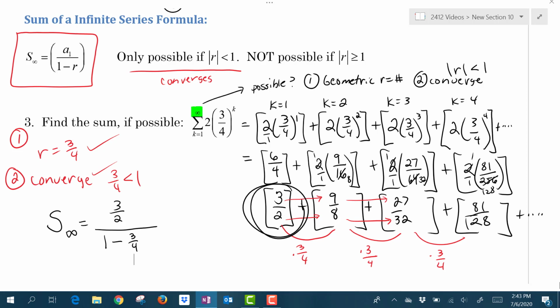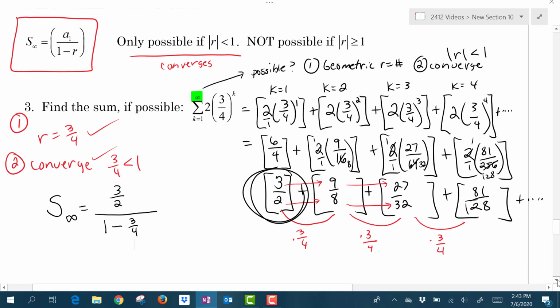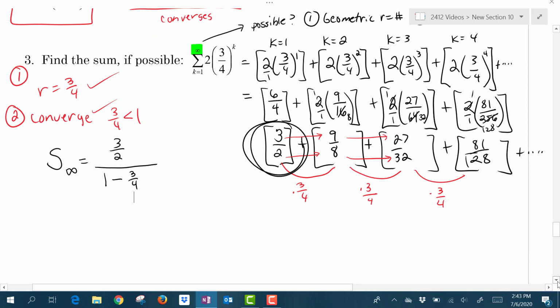Okay, you're welcome to put that into your calculator to find that exact sum, or you can do that by hand. So let's just do that by hand. I need a common denominator in the bottom. That would be 4. So that's 4/4 minus 3/4. So in the bottom I get, was that 1/4?